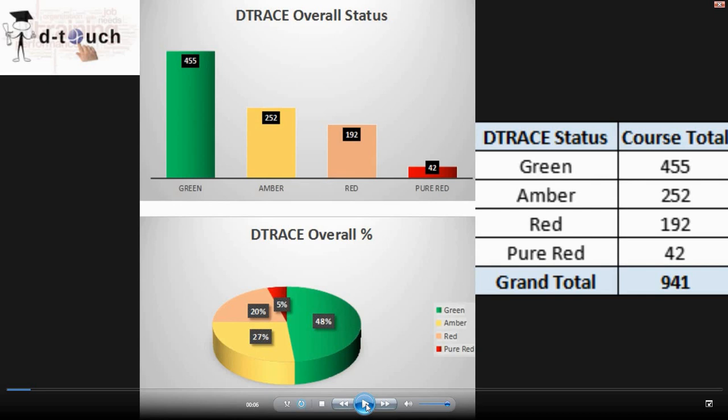If you look at the DTrace overall percentage, green stands at 48%, amber stands at 27%, red stands at 20%, and pure red stands at 5%. So let's move on to the next slide.